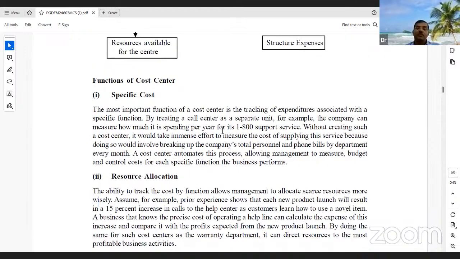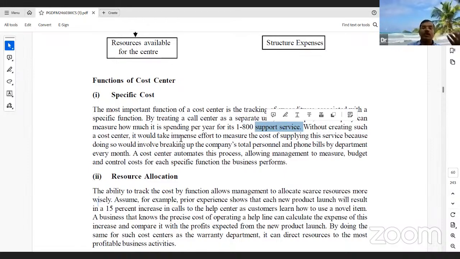So whatever, all these are different kinds of expense activities. Specific cost: sometimes the company requires a specific demand from a cost center, tracking the expenditure associated with a specific function. So by treating a call center as a separate unit, for example, the company can measure how much it is spending per year on support services.